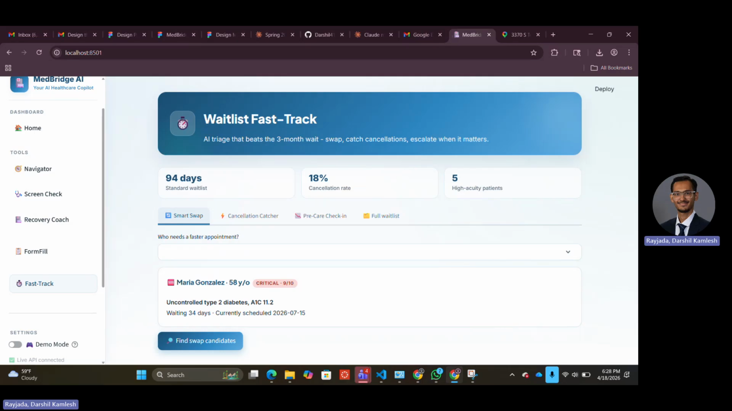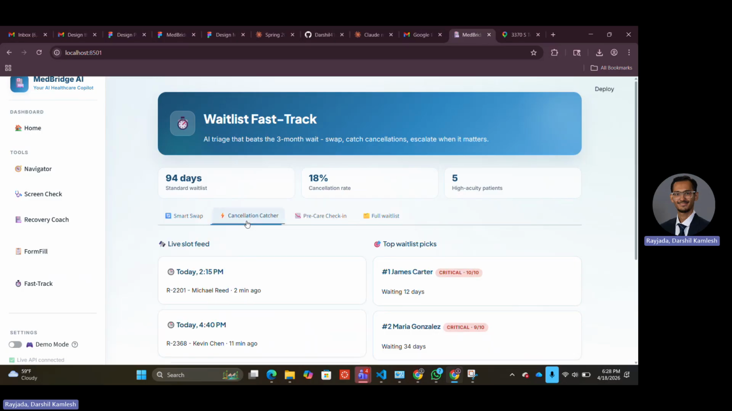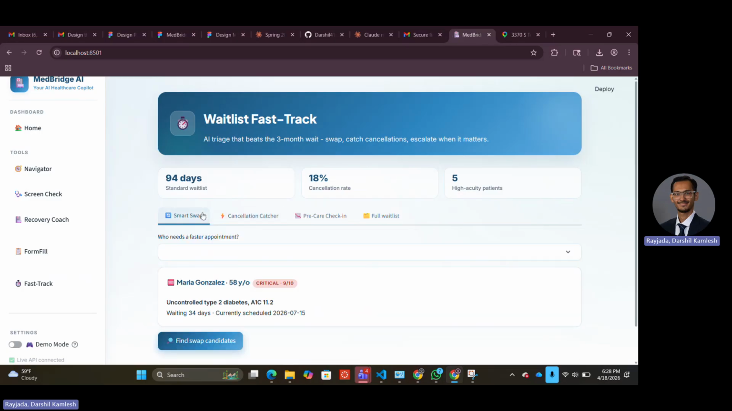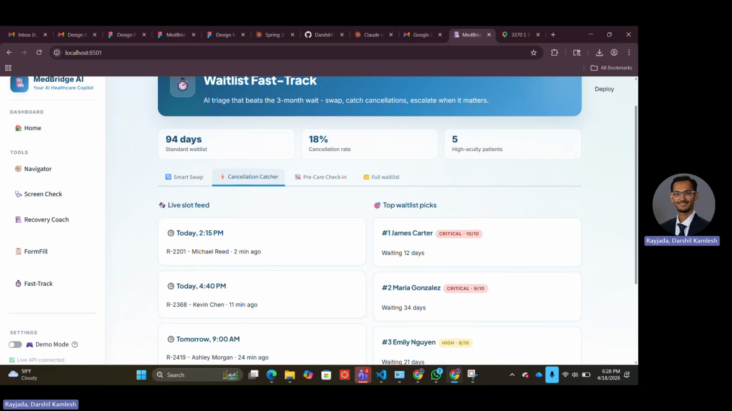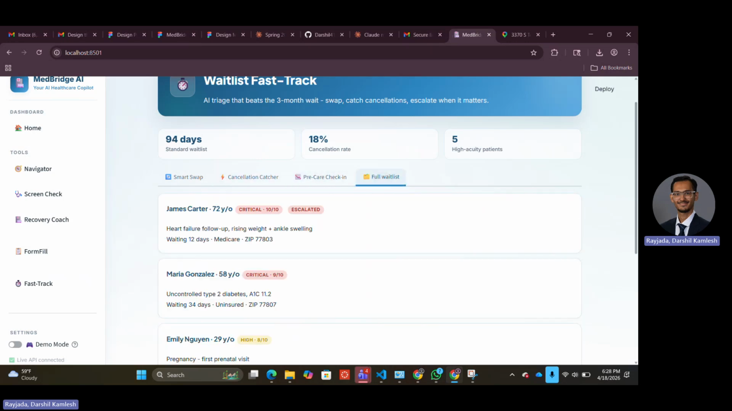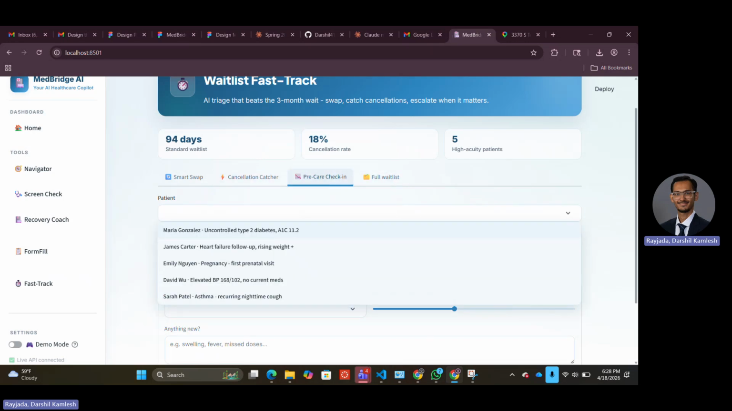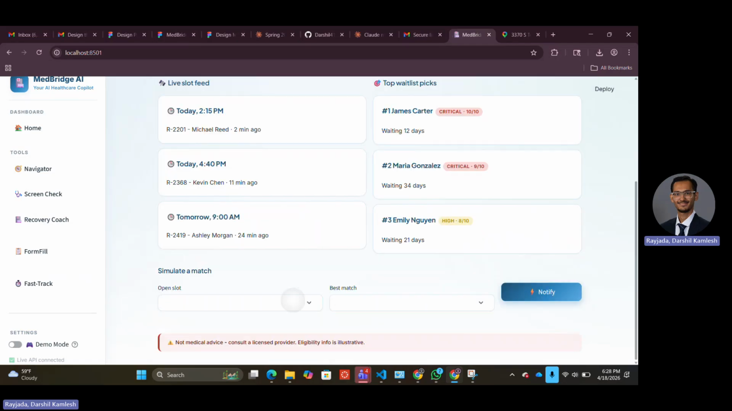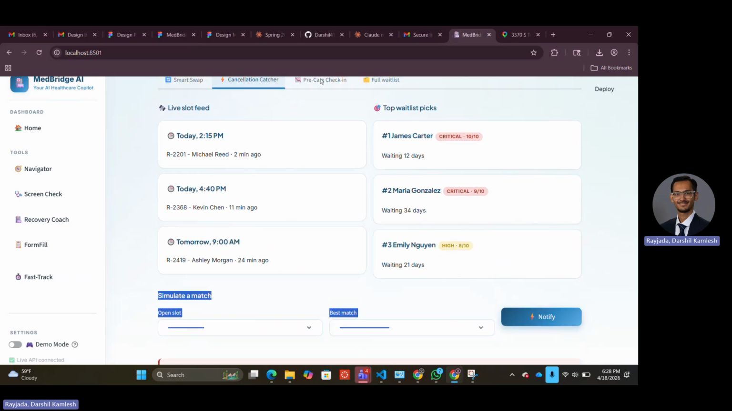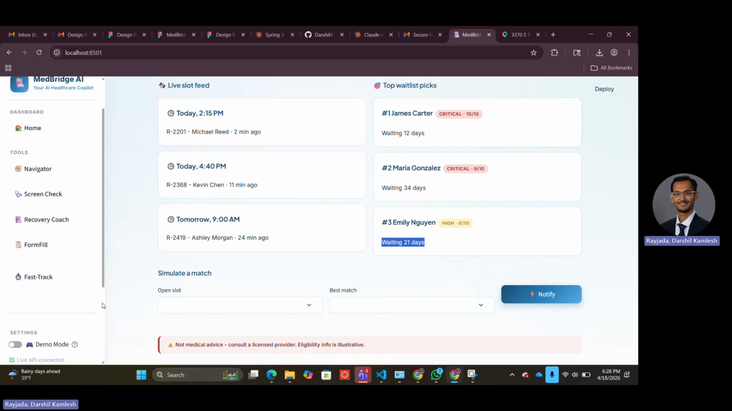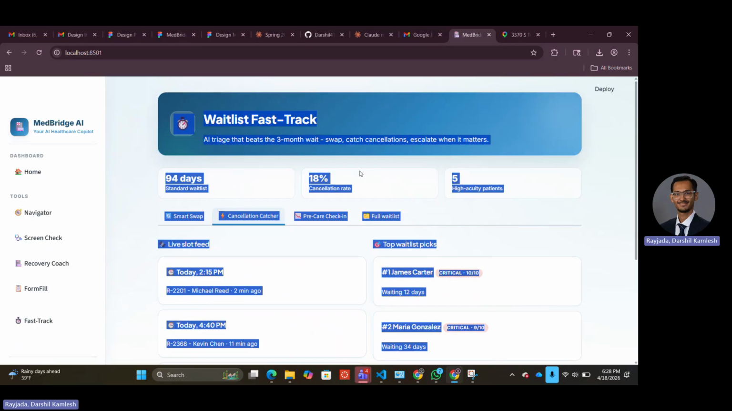We have also built another feature, which is waitlist fast track. This is an appointment feature where, in case she has to book an appointment, she can make use of this list. And she also has a gamified version of this where she can find a match and find a slot which is best for her, and then she will get notified once she has a match for the required appointment slot. Okay, now these are all the features that we have built for the MedBridge app.